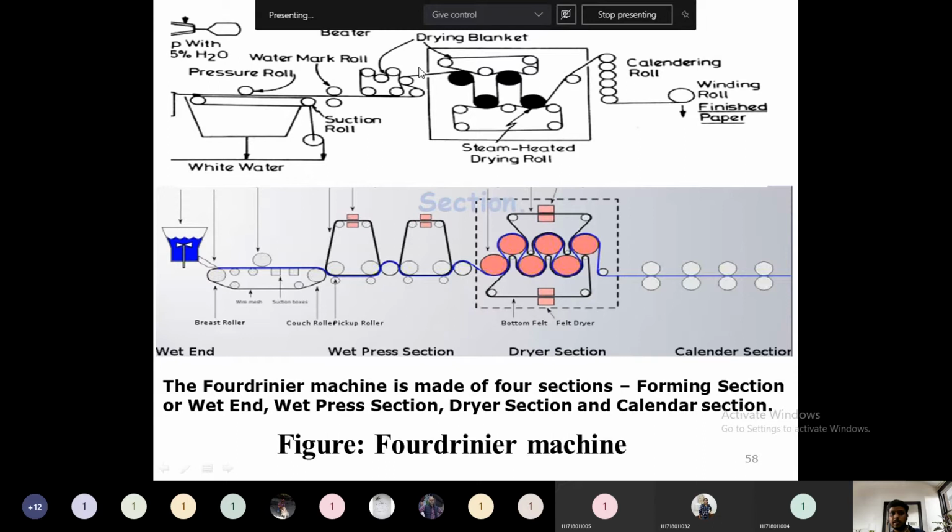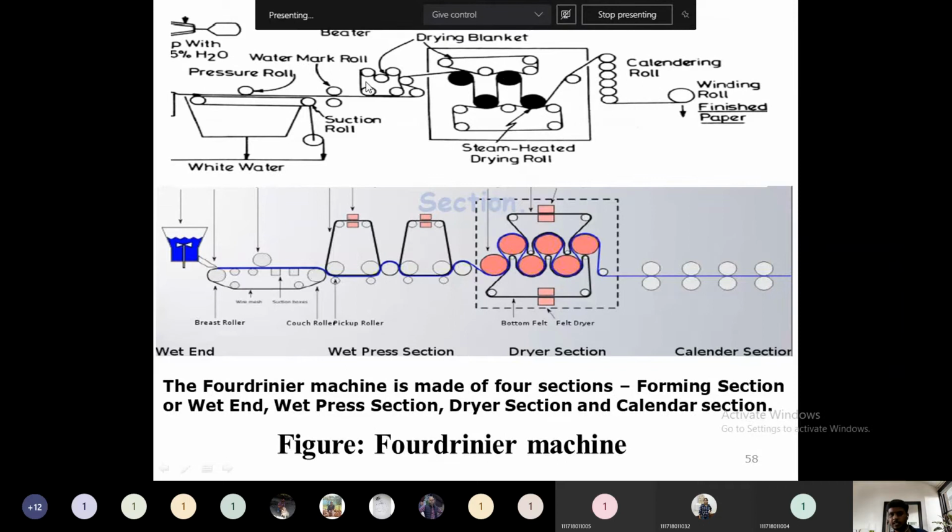How do we remove this remaining amount of water? By passing it through a drying blanket. In this drying blanket, there will be a series of steam heated rolls, or metallic rolls. The paper sheet, containing 60 to 65 percent water, will be passed through these rolls. When it passes, the water content will automatically dry off.